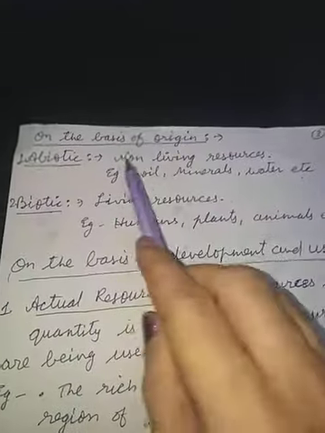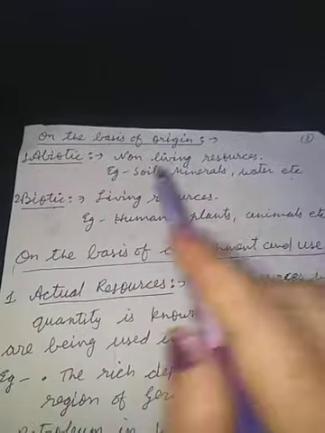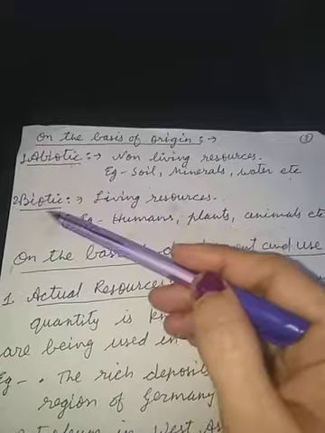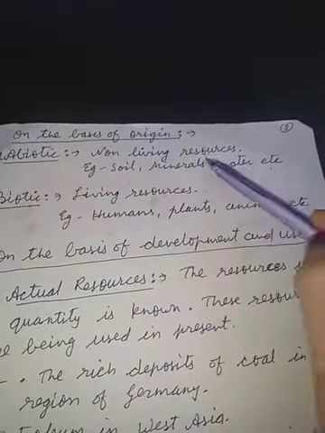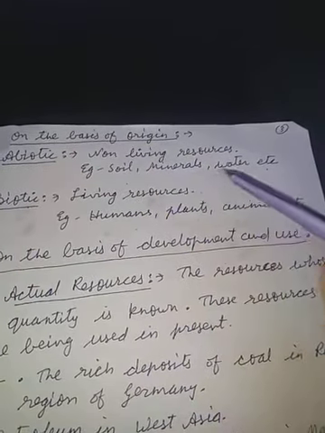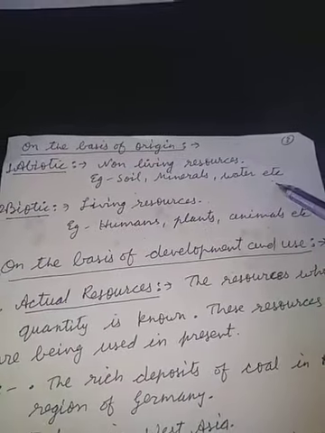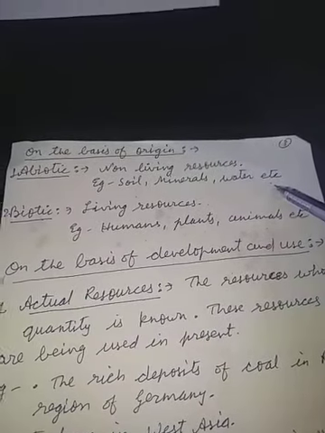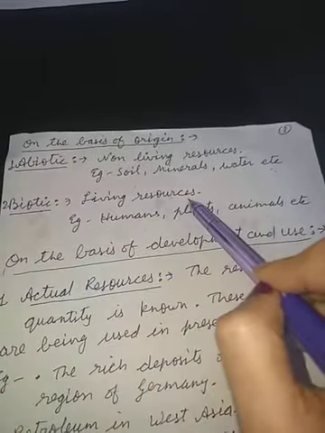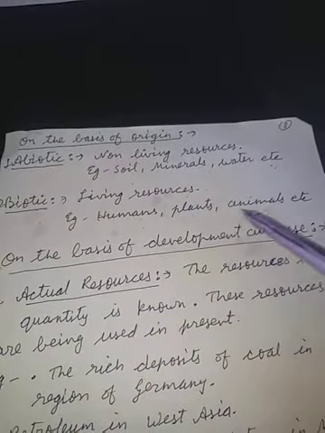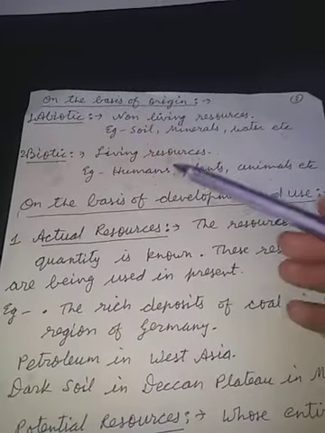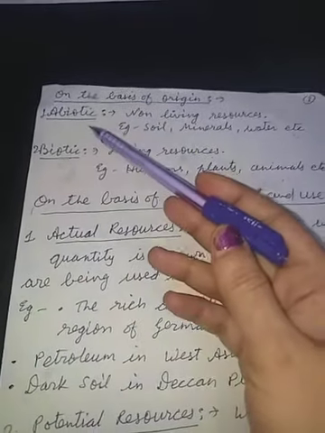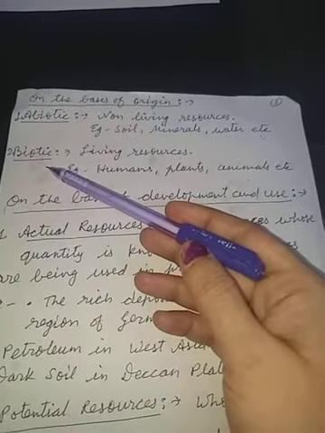Now we will come to our next topic. On the basis of origin, resources are of two types, abiotic and biotic. Abiotic resources are non-living resources, for example soil, minerals, water, etc. All the non-living resources are abiotic resources. Biotic resources are living resources. For example, humans, plants and animals are biotic resources. So, on the basis of origin, there are two types of resources, abiotic resources and biotic resources.